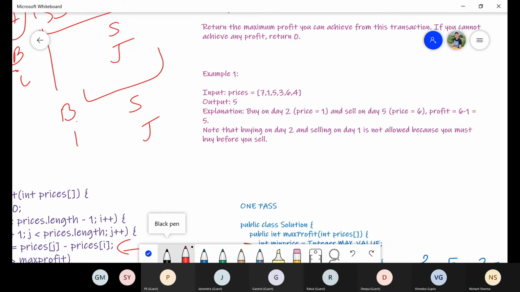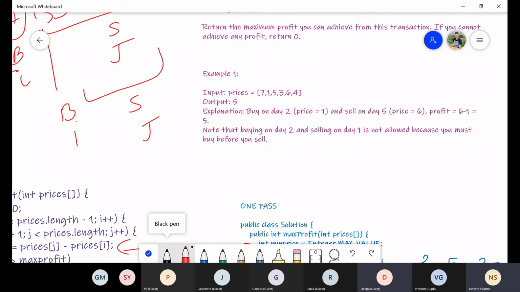Any doubt? So in this second variant of the problem, how many times the user is allowed to buy will be defined in the question itself. Suppose you are allowed to buy and sell any number of times, but on a single day you can only buy one time, and once you sell, then only you can purchase again. Okay, got it.